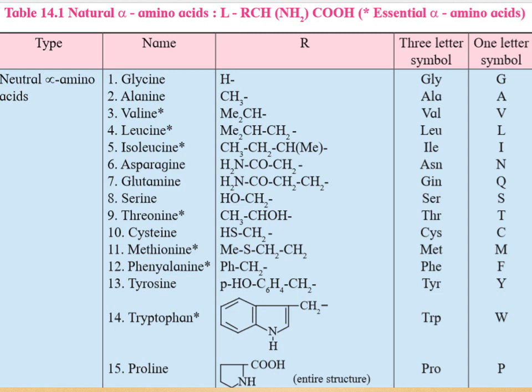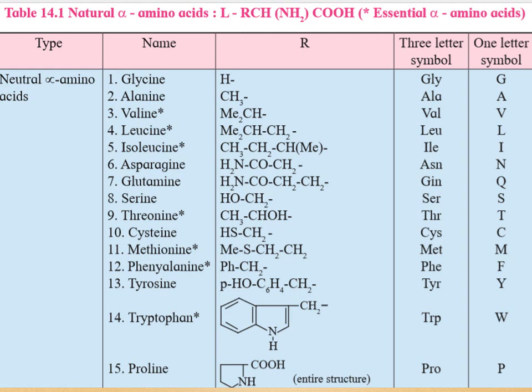So let us see the three letter symbol. Talking about alpha amino acids, it is very important that they are represented by three letter symbols. In biology you all might have studied this. And to the non-biology students, let me tell you that alpha amino acids are represented by three letter symbols. Usually these are the first three letters, though it is not always the case.